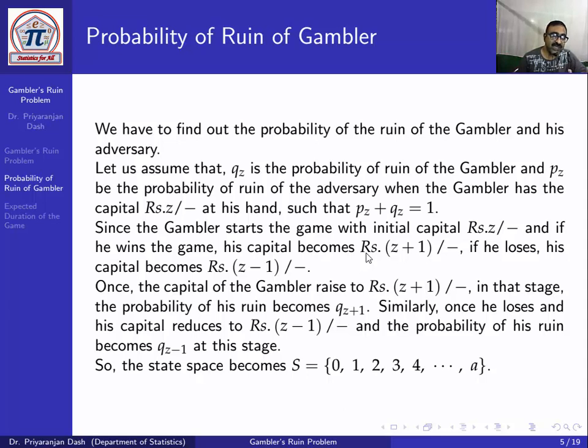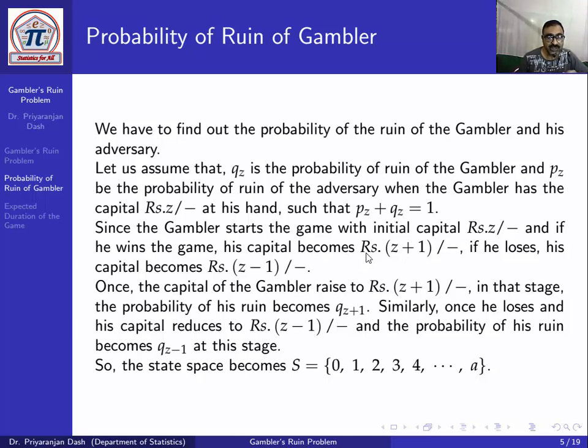Since the gambler starts the game with initial capital of rupees Z, in any game if he wins his capital becomes rupees Z plus 1, and if he loses his capital becomes rupees Z minus 1.